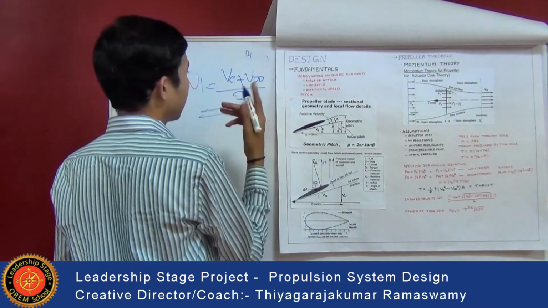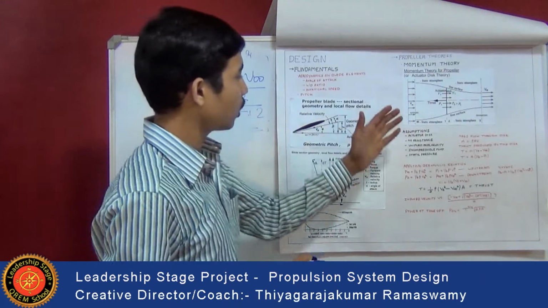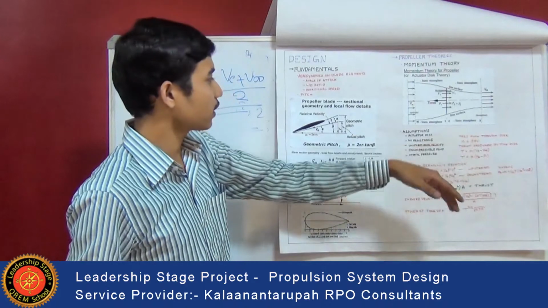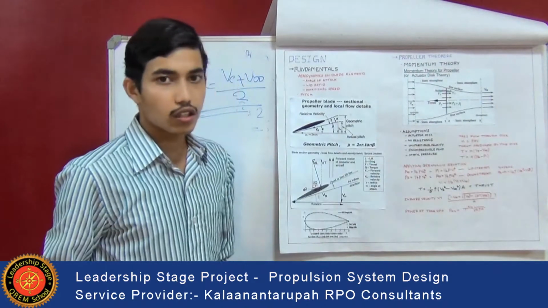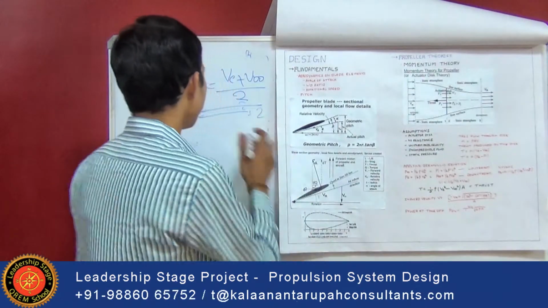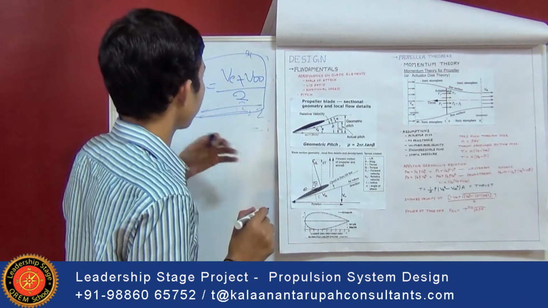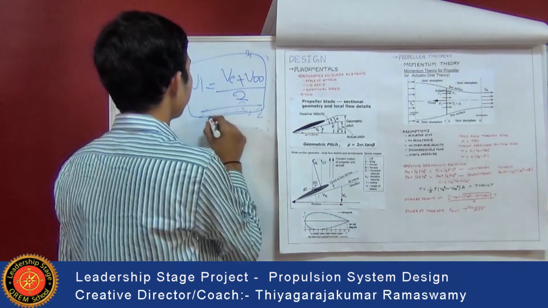So from this simple analysis, we can tell that the actual velocity is equal to the mean of the upstream velocity and the downstream velocity. Using this equation, design, performance calculations and analysis of propellers can be done.